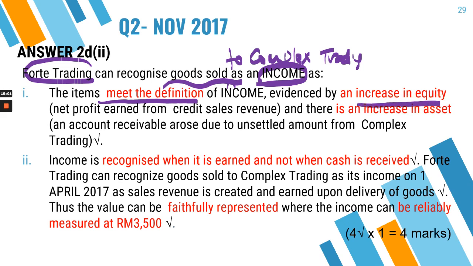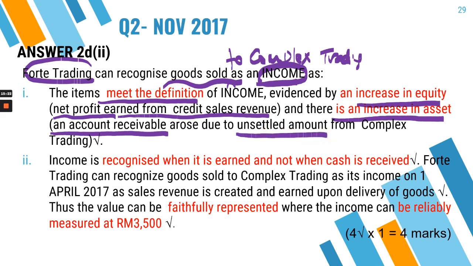So in our case, when is the increase in equity? When there is a net profit earned from the credit sales made by FAR210 Trading to Complex Trading. And there is also an increase in asset. Remember, I told you earlier there was an account receivable arising from that credit sales transaction since the amount was unsettled, right? So those actually show the definition of income has been met.